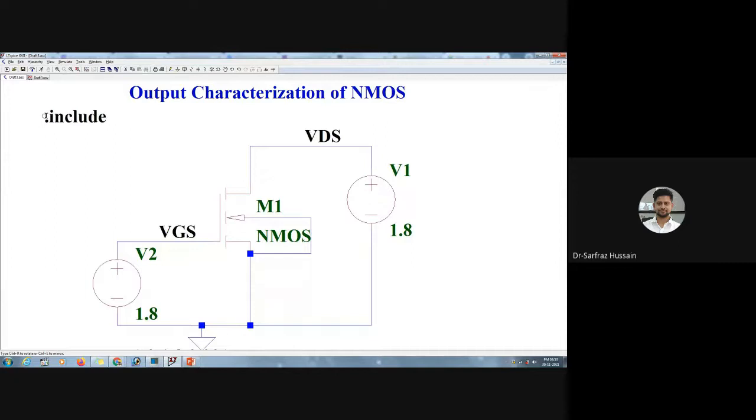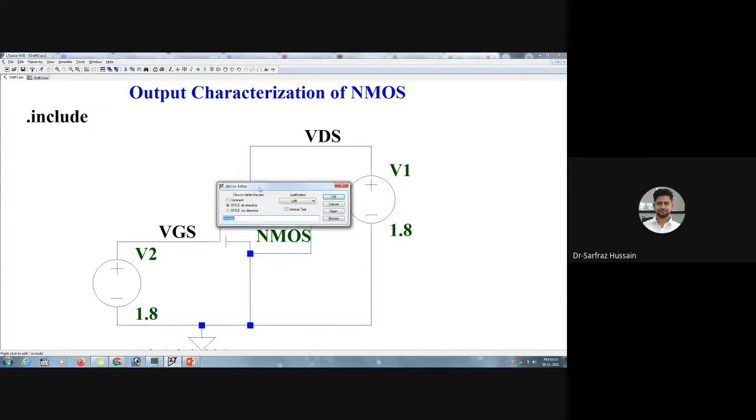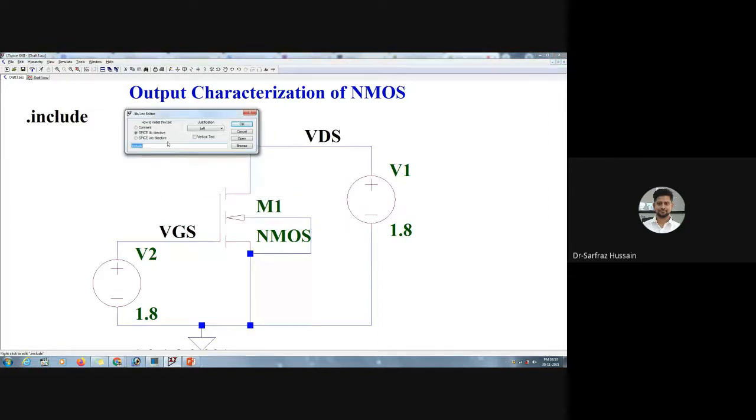Let me show you first the include button. Let me place it here. I have used the .include term. Now when I right click on this .include, this kind of an editor will pop up. Here we have two directives: one is the .lib directive and the other is the .inc directive. I can just choose any one of these.